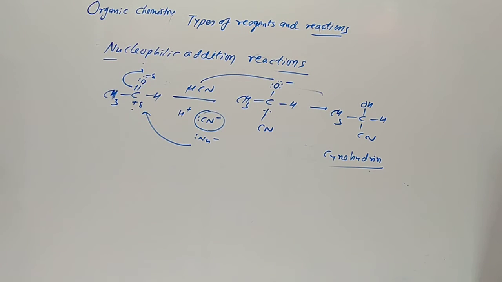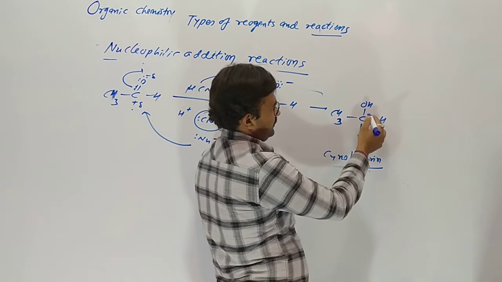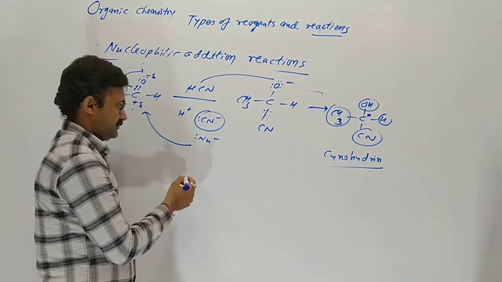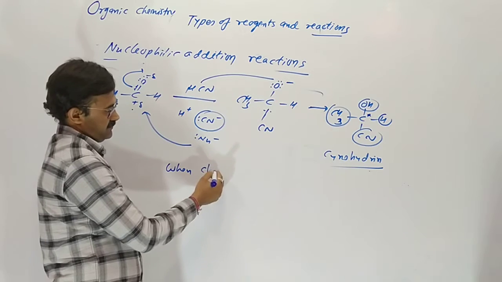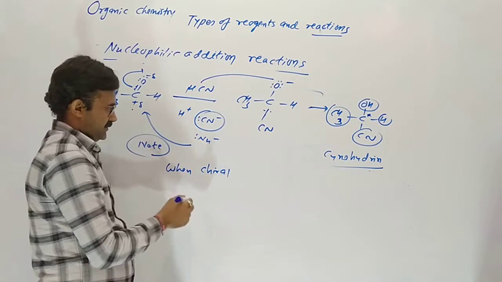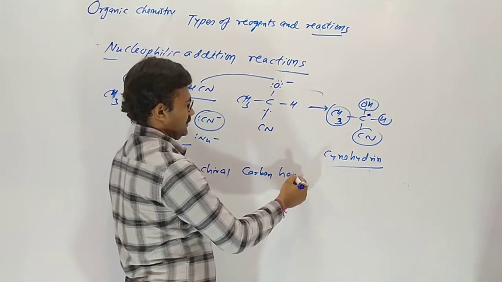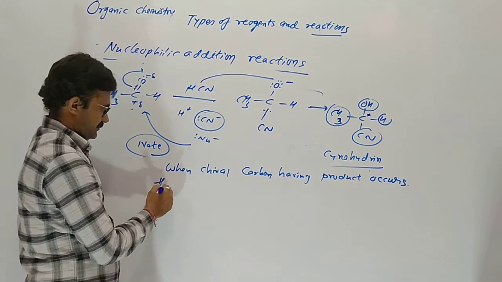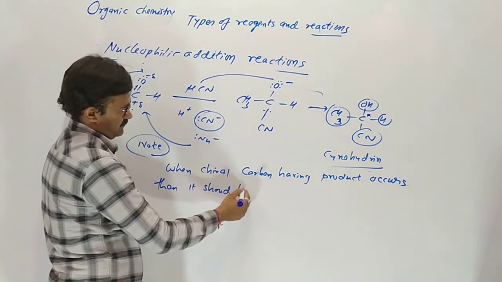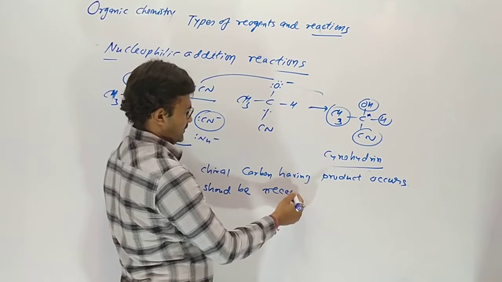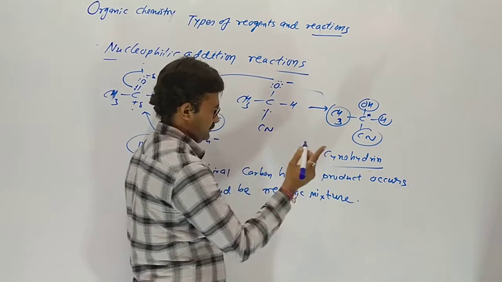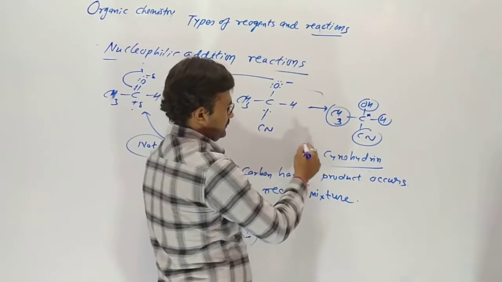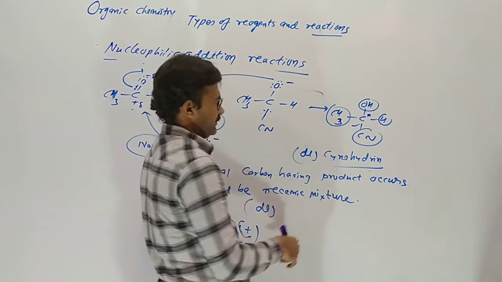It gives cyanohydrin. But you can see that whenever the formed product is optically active, with a chiral carbon, it should be a racemic mixture, meaning dl or plus or minus: 50% dextro, 50% laevo.